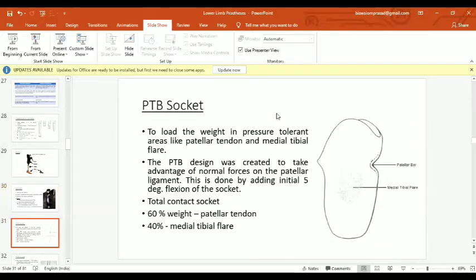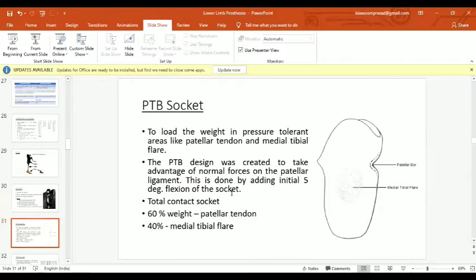So what is a PTB socket? In PTB socket, we generally load the weight in the pressure tolerant areas like patellar tendon and medial tibial flare. Although the PTB socket is a total contact design, the weight is more concentrated on the patellar tendon, so it is known as PTB. Here a patellar bar is formed to bear the weight, and the PTB design was created to take advantage of normal forces on the patellar ligament.